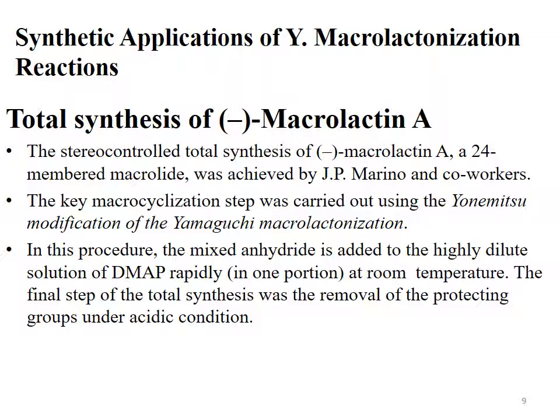Okay, during Yonemitsu modification, the mixed anhydride formed during the first step is rapidly added to the highly diluted solution of DMAP. But in Yamaguchi macrolactonization, the mixed anhydride formed is added dropwise to the refluxing solution of the DMAP. The reaction is carried out at room temperature. The final step of the total synthesis was the removal of the protecting groups under acidic condition.